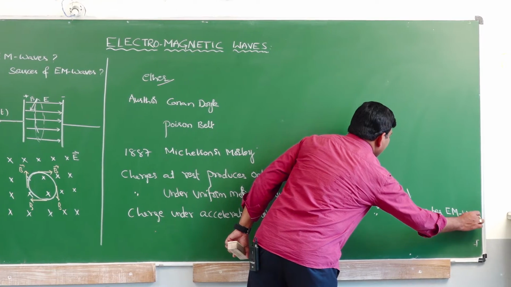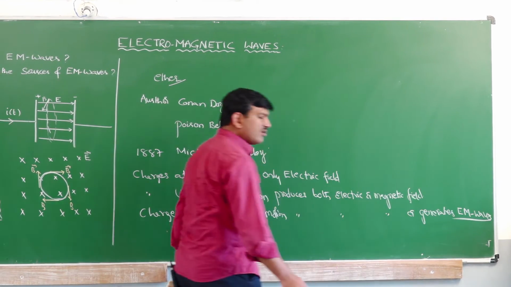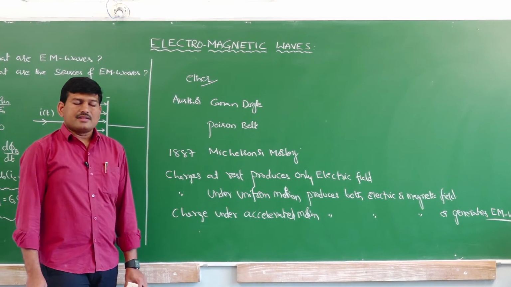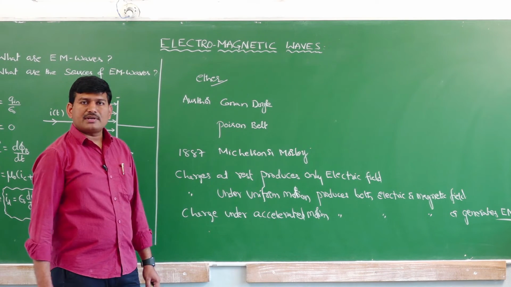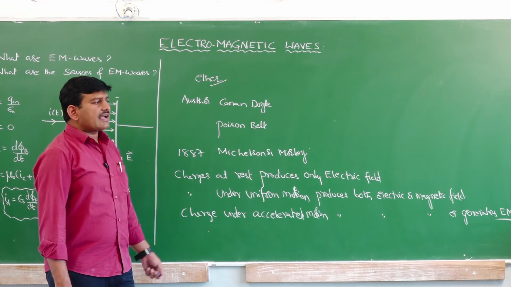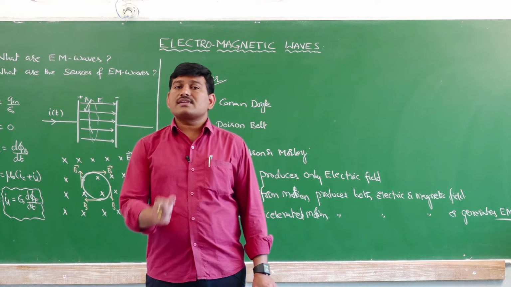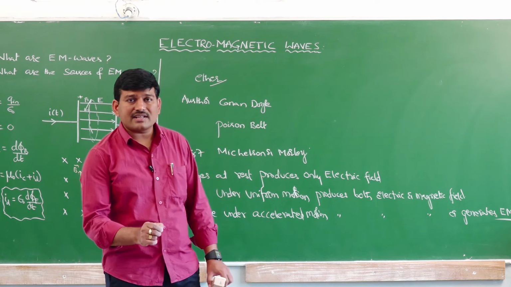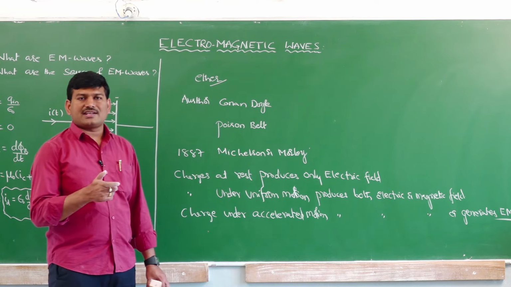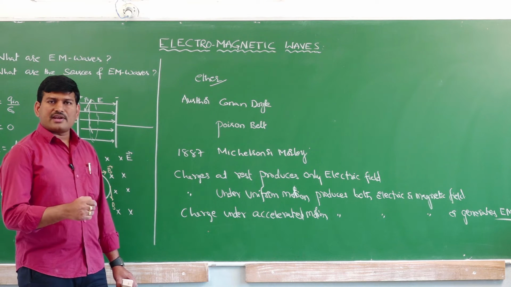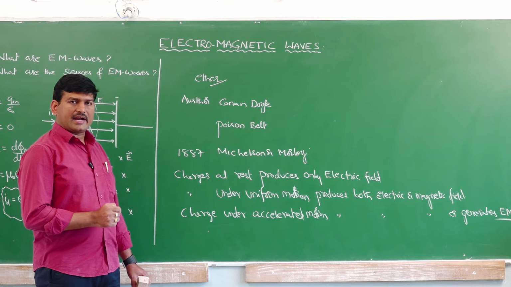So finally, what is the answer for the source of electromagnetic waves? The source of electromagnetic wave is nothing but an accelerated charge. Accelerated charge means, as a simple example, if you want to consider oscillating kind of charges. Oscillating charges are nothing but accelerated charges. These oscillating charges will produce the electromagnetic wave.